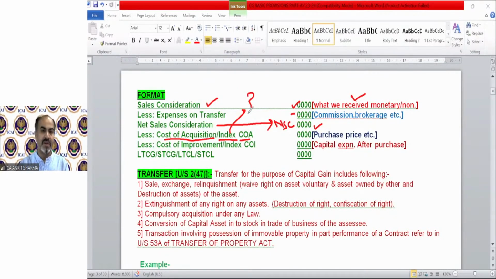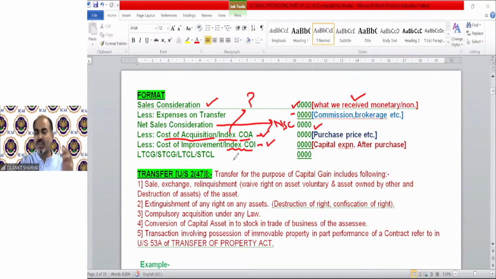So out of the net sale consideration, what do we need to deduct? The expenses done by us on purchase of that capital asset as cost of acquisition, cost of improvement or index cost of improvement. After purchase of any asset, if you have done any expenditure, as you purchased a building for rupees 60 lakh, but after purchase, you construct something new in that building, change the flooring, etc. That is called cost of improvement.